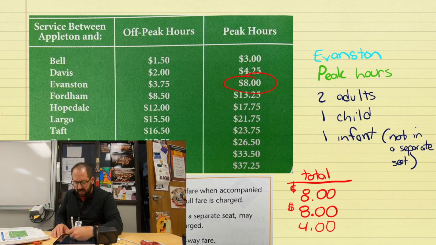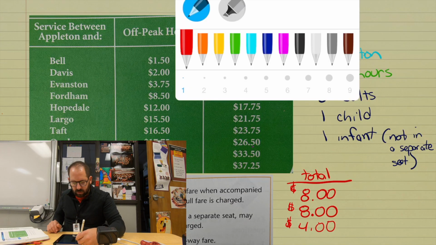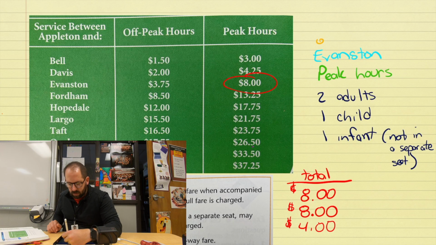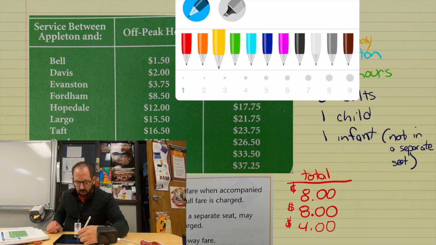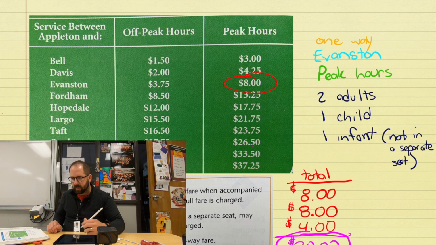Now, the only other thing we need to know is if we're going round trip or if we're just going one direction. So if we're going round trip, whatever this total is, we have to double it, right? Because you're getting charged basically 2 ticket prices. If we're just going one way, then this is your total. You just add these up. We're just going to go one way on this one. So a one-way trip means whatever this total is, that's your answer. So if we add these up, what is that? 16 plus 4, we get what? $20 total? That would be the answer you'd submit back to me.